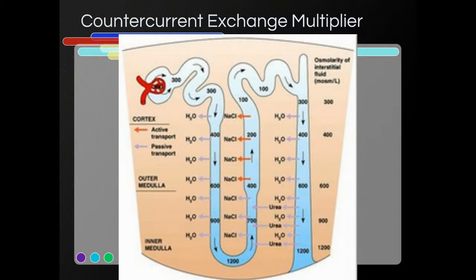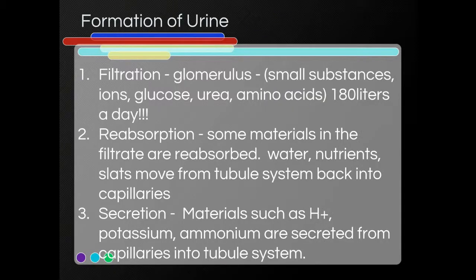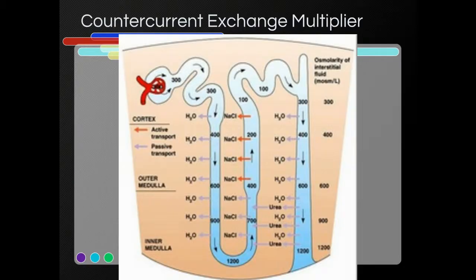Okay, so this is the main process here. One of the key things we need to reabsorb is water. Right? We don't want to lose water. We want to conserve our water. So this countercurrent exchange, another example of countercurrent exchange, is the mechanism for reabsorbing water. It's often called the countercurrent exchange multiplier because we're multiplying, we're increasing concentration.